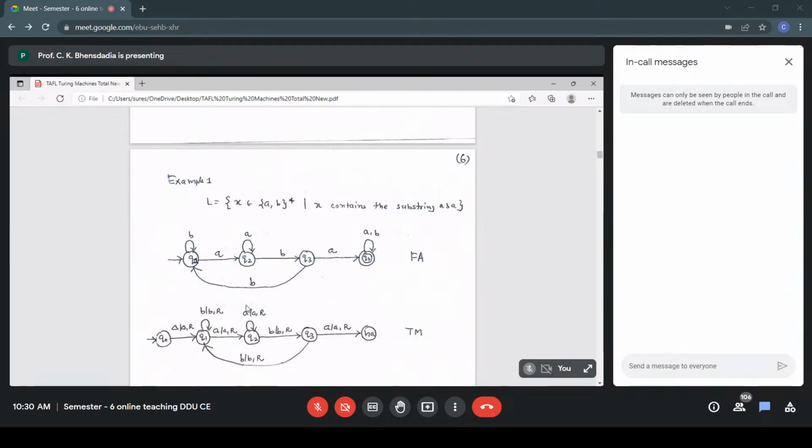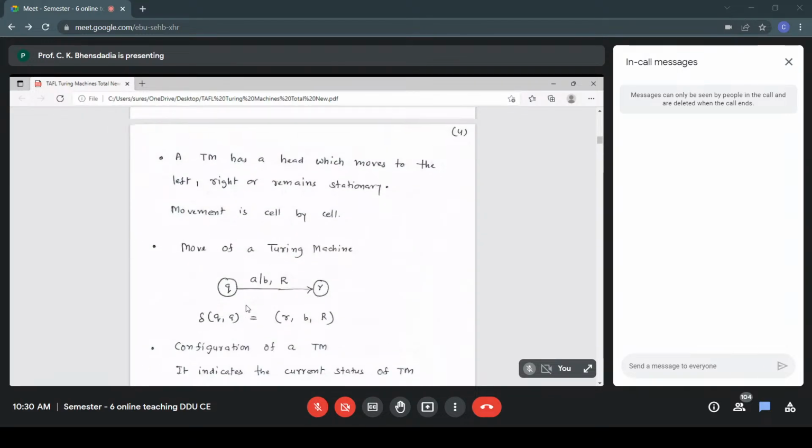So the move is decided by the current state and the current symbol. My current state is Q1, my current symbol is A, and I'm making a transition to Q2. So next is Q2, and my new symbol is A. I'm not changing the content of A. I'm in the reading mode. I just compare; I'm not doing any processing. So it is Q2, comma A, comma R. That is what we studied.